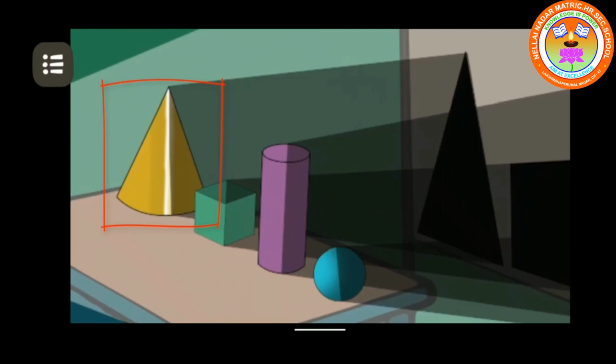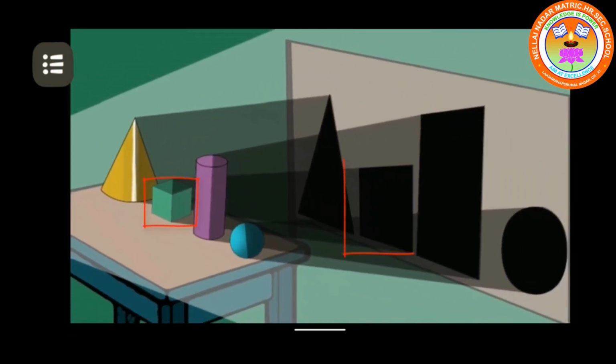The shadow of the 3D shape of cone looks like the 2D shape of triangle. The shadow of the cube looks like a square. The shadow of the cylinder looks like a 2D shape of rectangle. The shadow of the sphere looks like a 2D shape of circle.